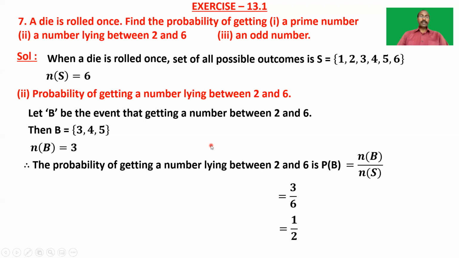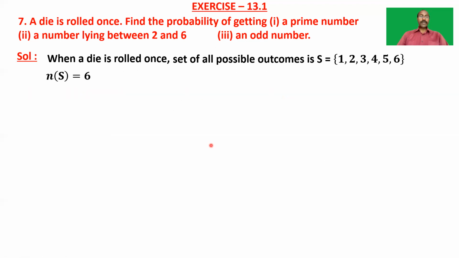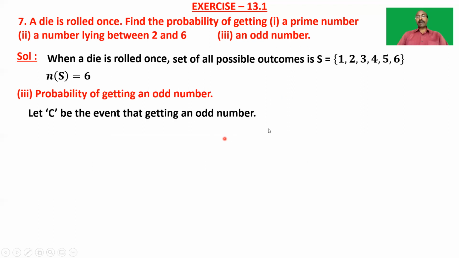And take the third one. Probability of getting an odd number. So let C be the event of getting an odd number. And now the outcomes favorable to C are 1, 3, and 5, because these three are odd numbers in the sample space.